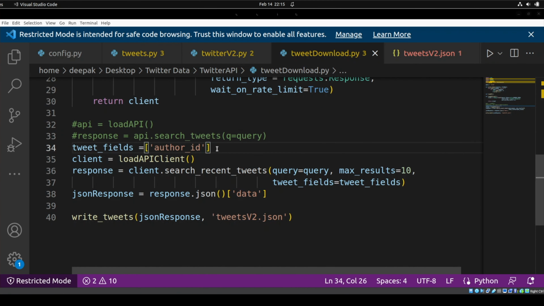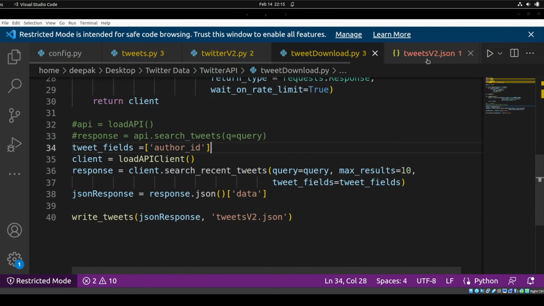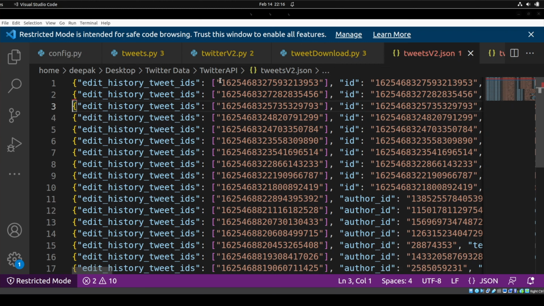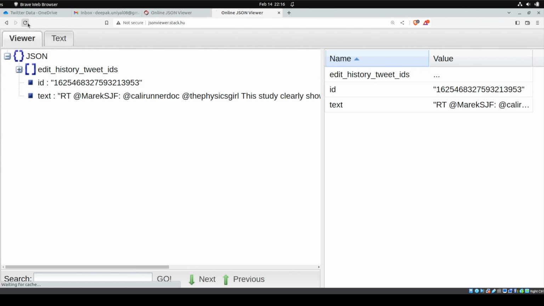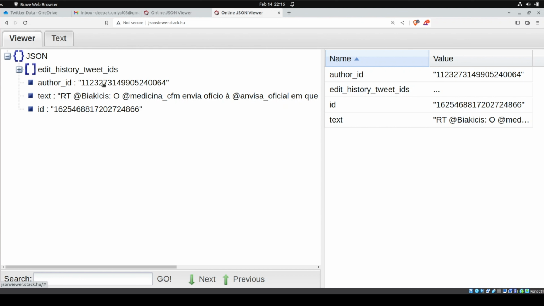But let me provide author ID only and just try to download it again. I need to check whether I have got anything different this time. So these are other tweets that I have got. Just go to the browser, just refresh it. I just want to check whether I have got anything new or not. And I think we have got author ID. Yeah, this time we are getting author ID. So this is a new thing we are getting. That is the difference between V1.1 and V2.